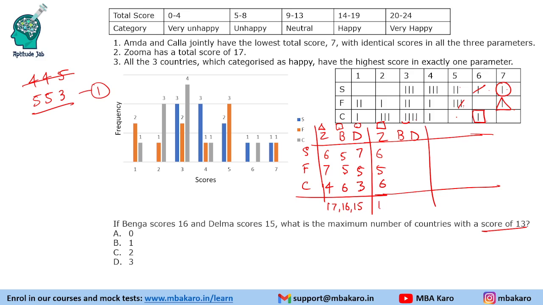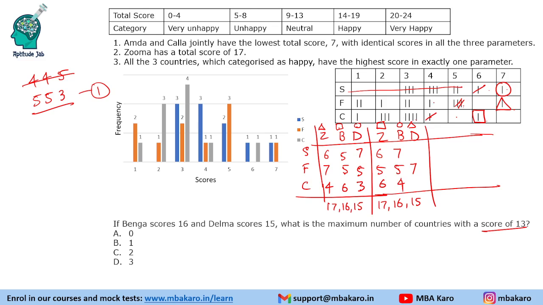Now B and D are 16 and 15. So we will take a case where B is circle and D is triangle, and otherwise also we will take another case wherein B is triangle and D is circle. So let us first take with B is equal to circle. So B is circle, that means B will get 7 points here, and D is triangle, D will get 7 points here. Now B should get 9 points in the other two parameters. 9 points, quite possible. 5 and 4, that makes 16. So we will use 5 and 4 like this.